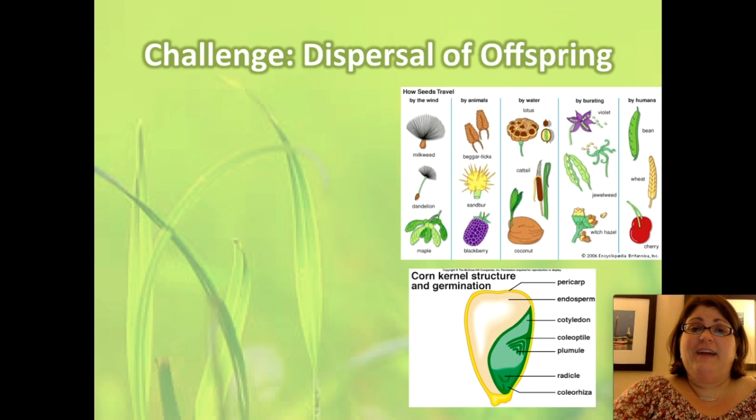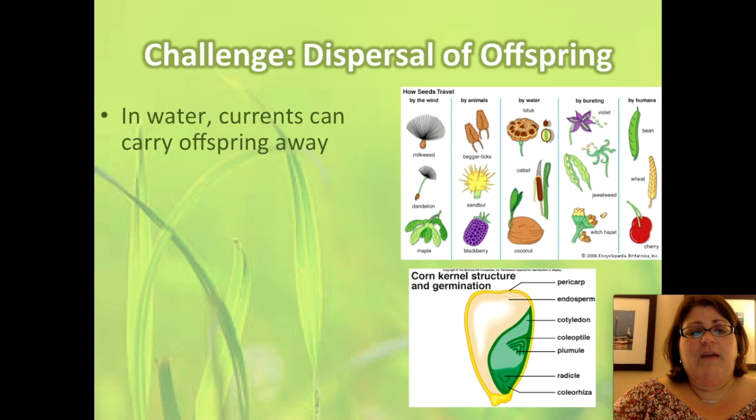Another challenge to plants colonizing land is dispersing their offspring. If all of the offspring fell right at the base of a plant, they'd all be competing with one another and with the parent plant. In the water, currents simply carry them away. On land, we need other adaptations to do this.